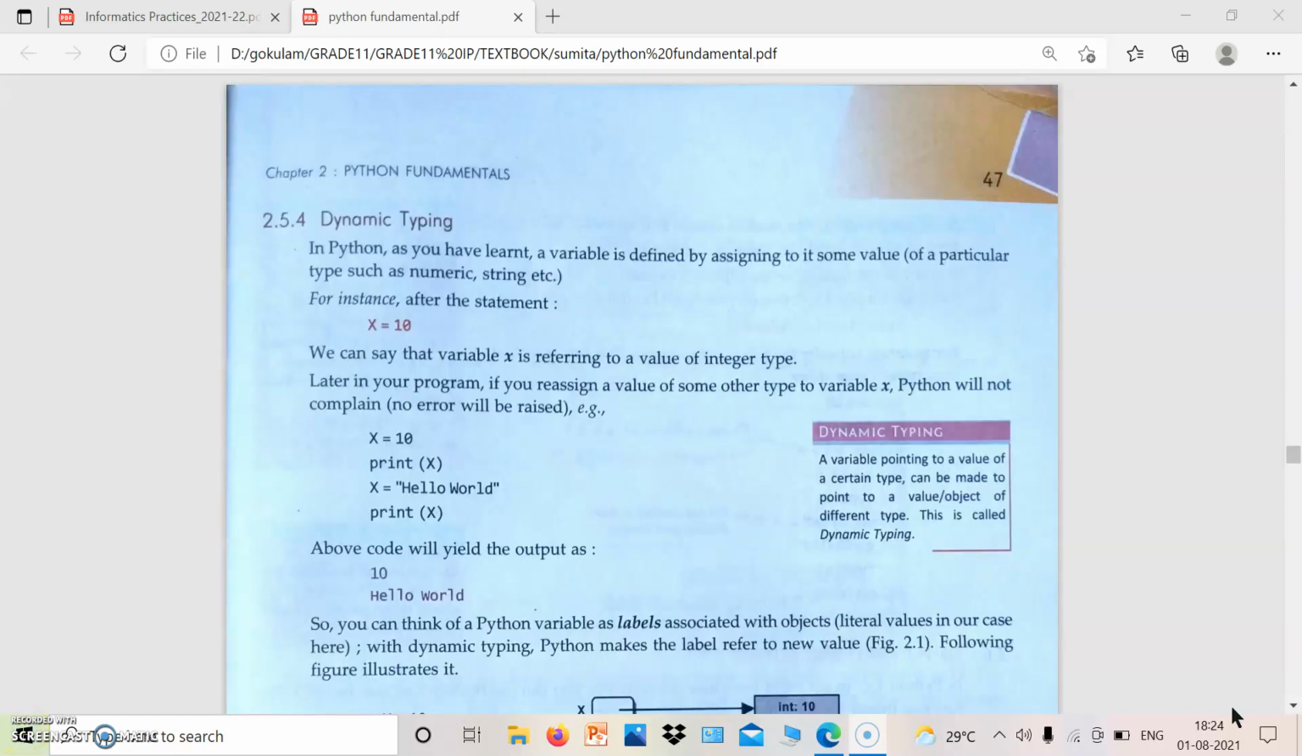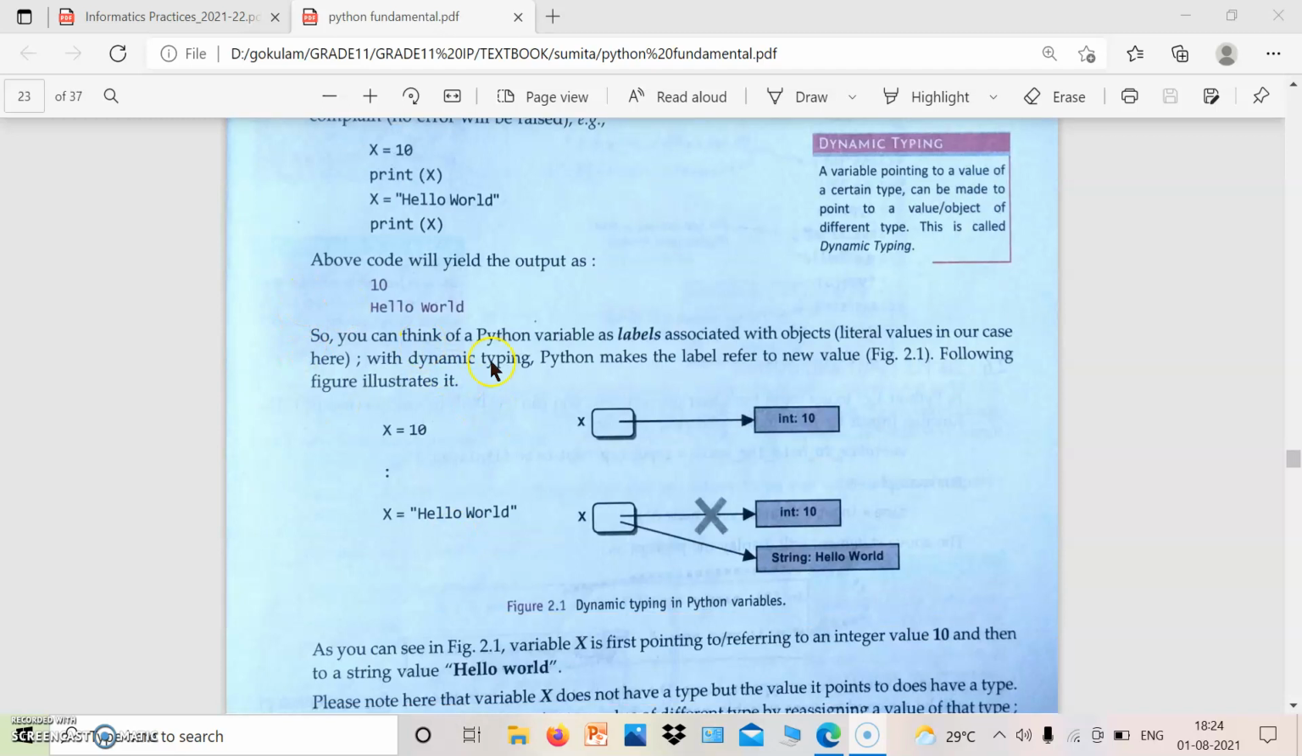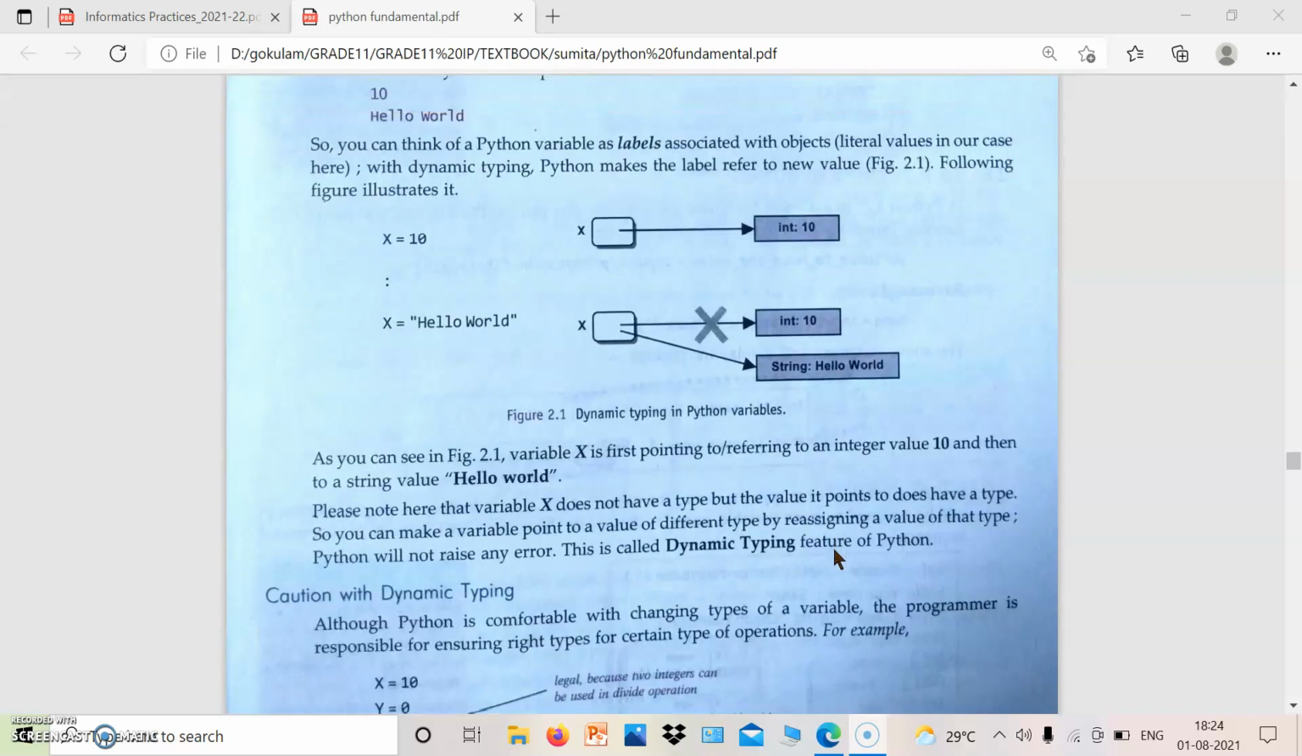Next is dynamic typing. Dynamic typing is the same concept we studied earlier. That means first we assign marks = 20, then we assign marks = 15. So the same label marks is pointed to both 20 and 15. For example, if we assign x = 10 and print x, the result will be 10. Then x = hello world, print x, and the result will be hello world. When we execute the first statement, x is pointed to 10, which is an integer. Then in the next statement, x = hello world, the first assignment is cancelled and x is pointed to hello world. This is known as dynamic typing.